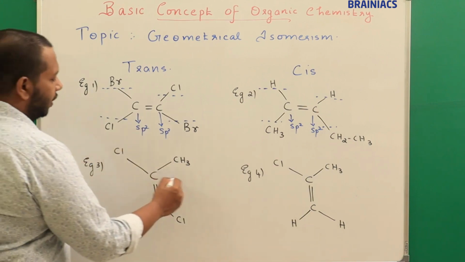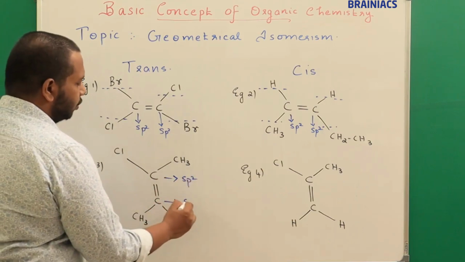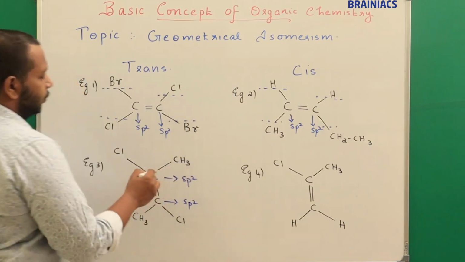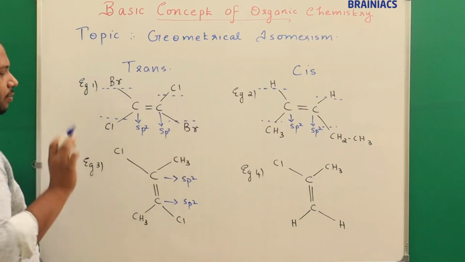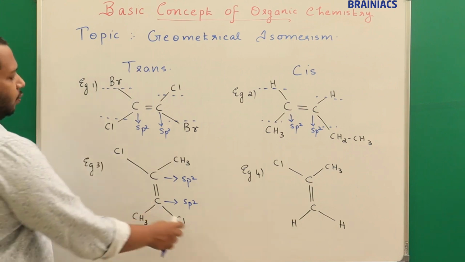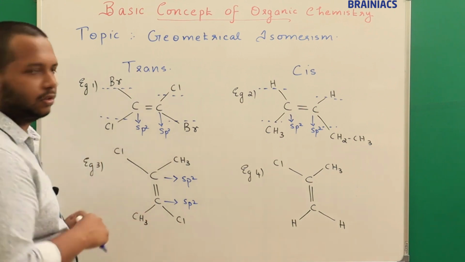Now if you go to example 3, you could see it is represented vertically. Now let's see, this is one sp2 hybridized carbon atom and this is another sp2 hybridized carbon atom. So if you see in this one, one is a CH3 group, the other is a chlorine, both are different. And in this one is a chlorine atom and another is a CH3 group. Both are different. So GI exists.